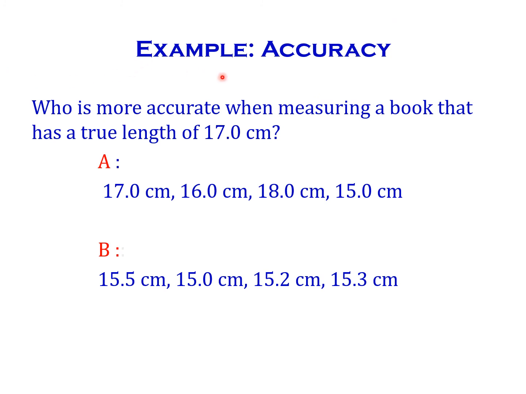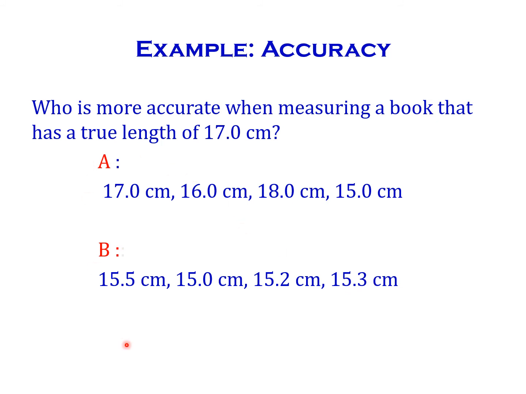Next, here we can see an example of accuracy. Who is more accurate when measuring a book that has a true length of 17 centimeters? This is our true length. We do the experiment and repeat it 4 times, and we get these values. Person A repeated the experiment and got 17, 16, 18, 15. Another person, B, performed the experiment and got the values 15.5, 15, 15.2, 15.3.